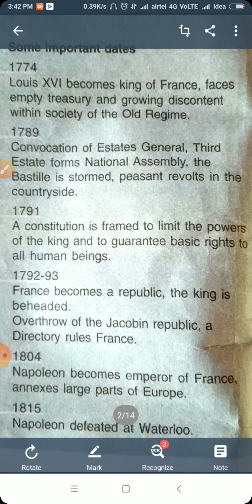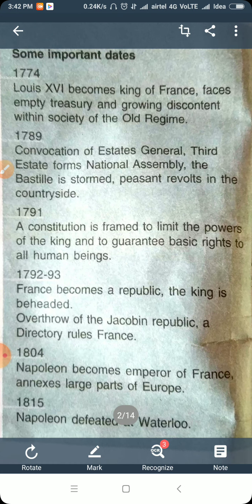Then another is of 1791, when a constitution is framed to limit the powers of the king and guarantee basic rights to human beings. It means that after the revolt, a new constitution was formed. In that, the power of the monarch was limited.